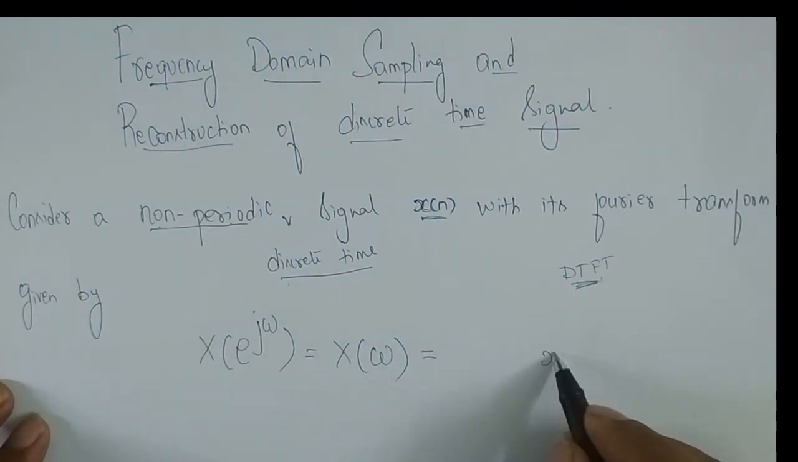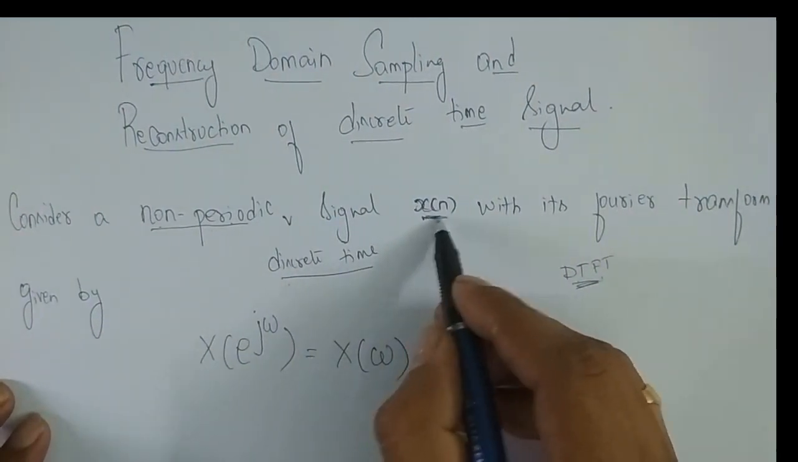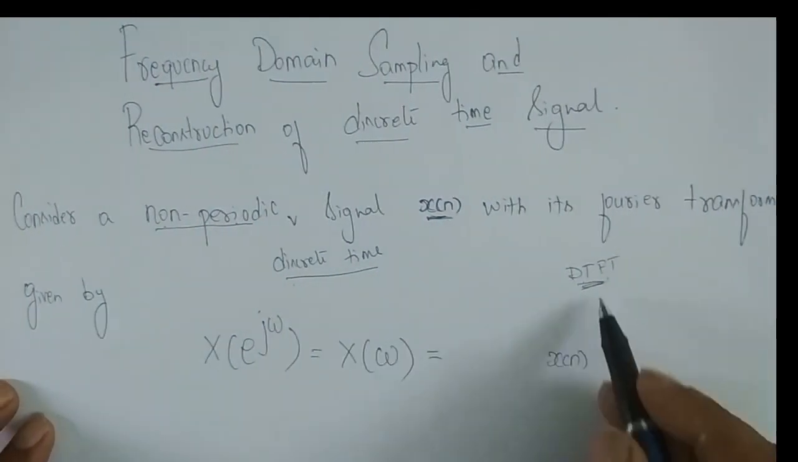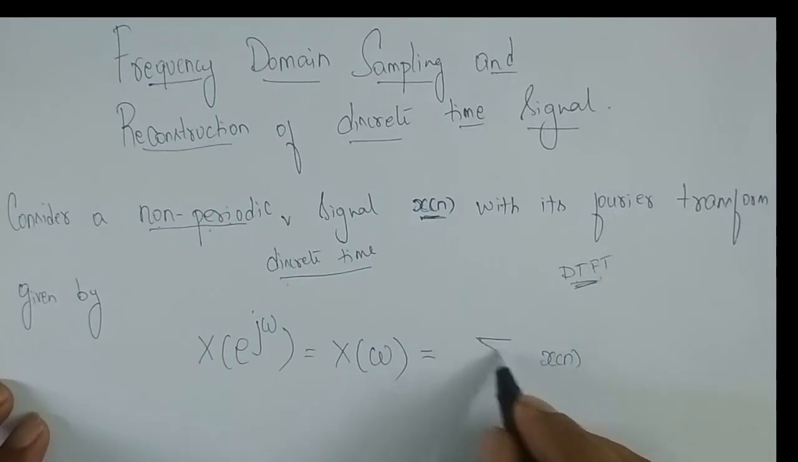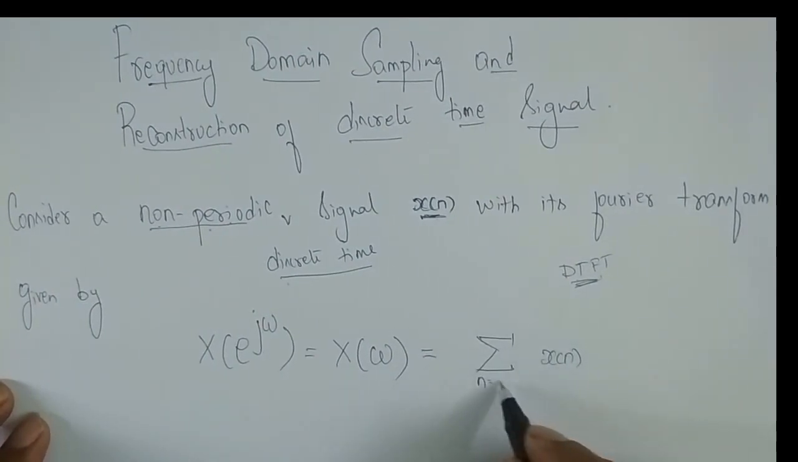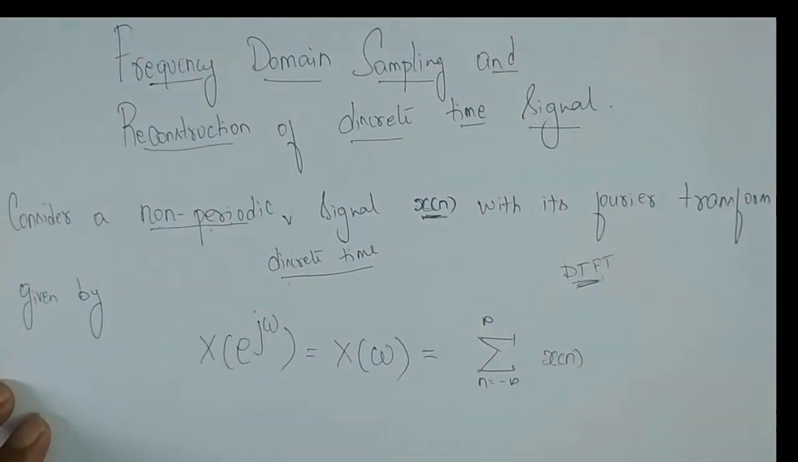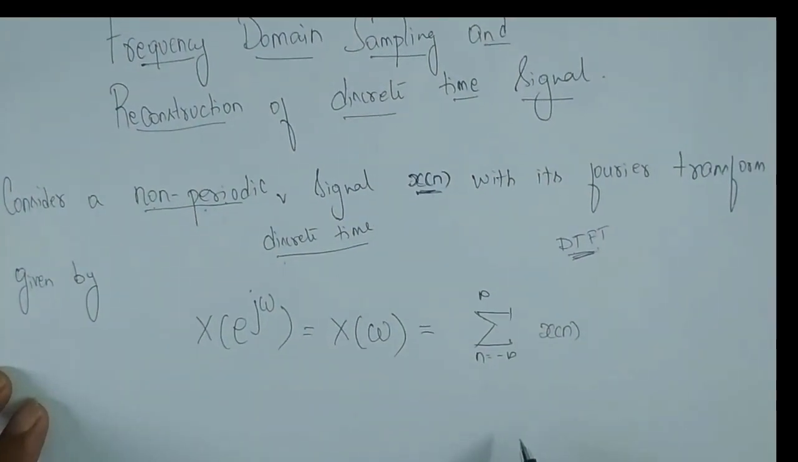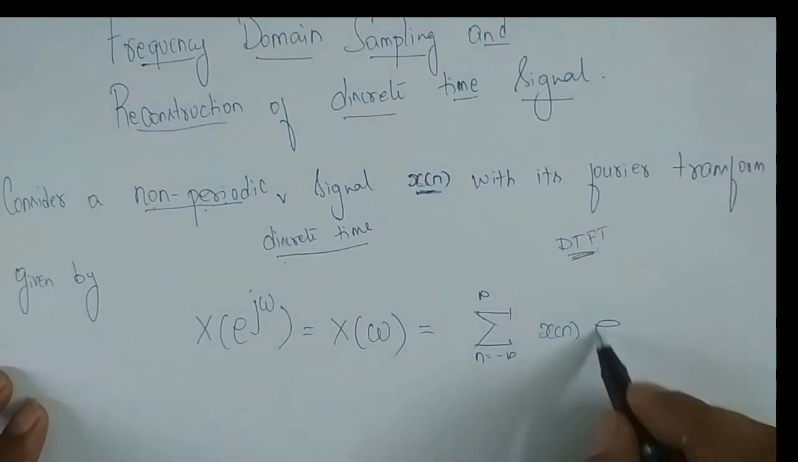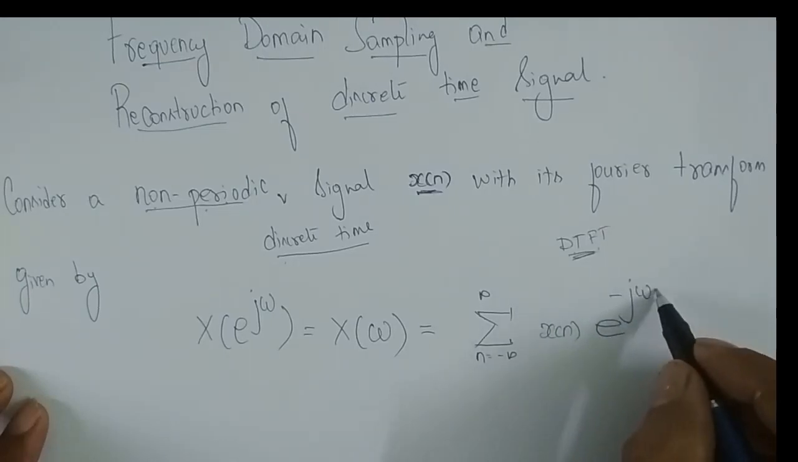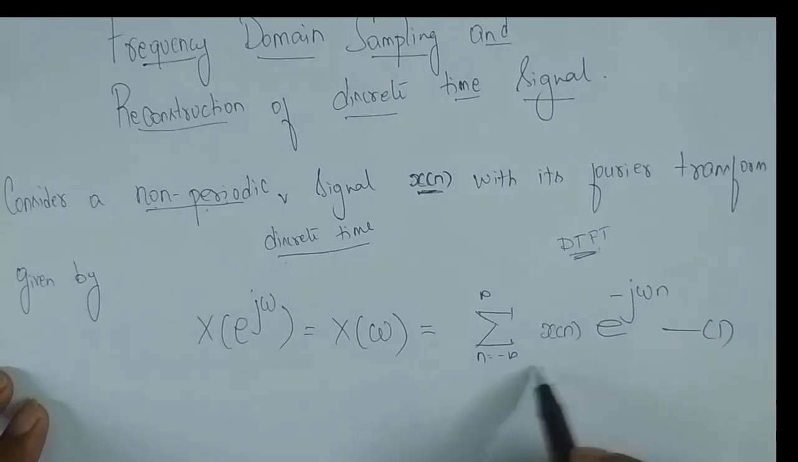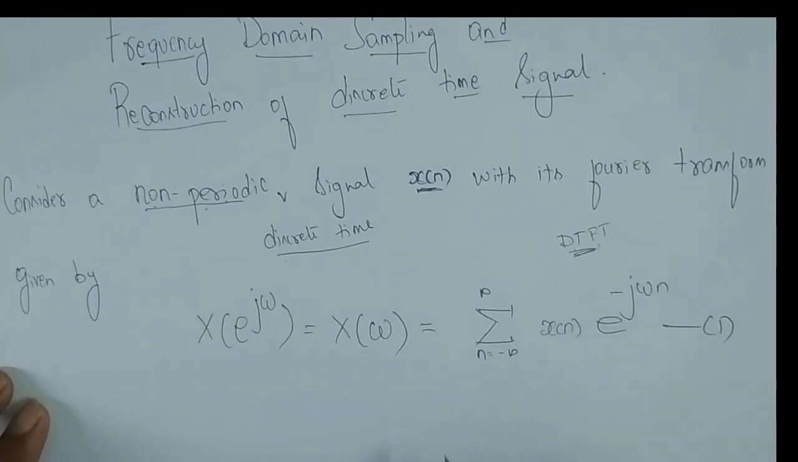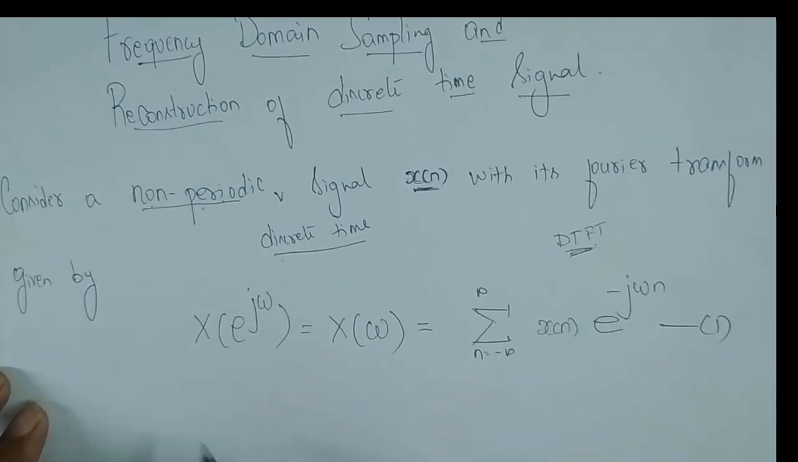X of omega is equal to the summation, n varying from minus infinity to infinity, of x of n, the input fed to the tool, since it's a non-periodic signal, and the basis is e power minus j omega n. We shall call it equation 1. This is the DTFT equation, the discrete time Fourier transform equation.